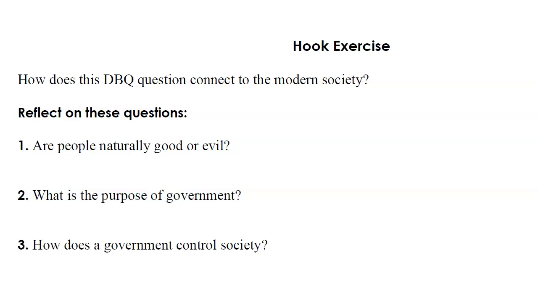At the top of page 4, we're looking at the hook exercise. If you were looking at the slide presentation, this was my do now. I want you to think about these questions to understand how the DBQ question, which ancient Chinese philosophy most benefits society, can be connected to today in modern life. Think about 1, are people naturally good or evil? 2, what is the purpose of government? And 3, how does a government control society?